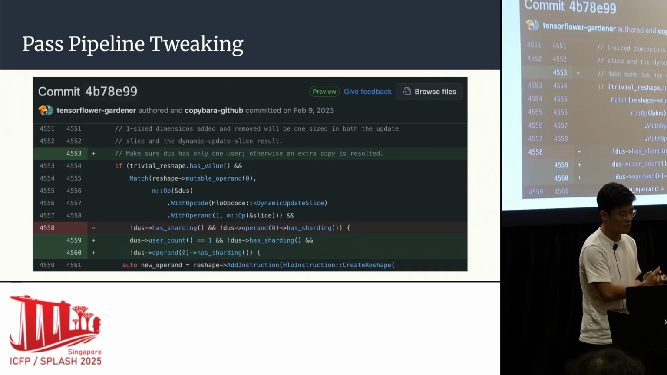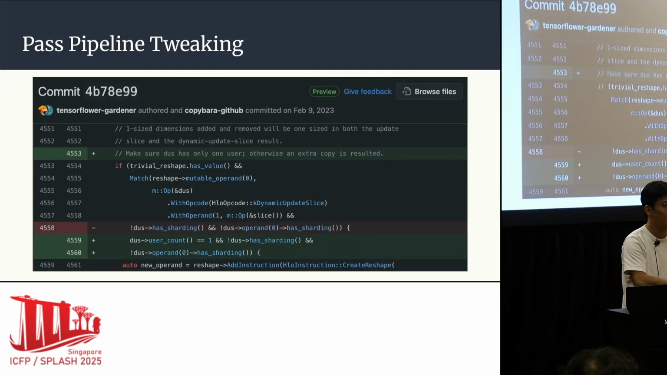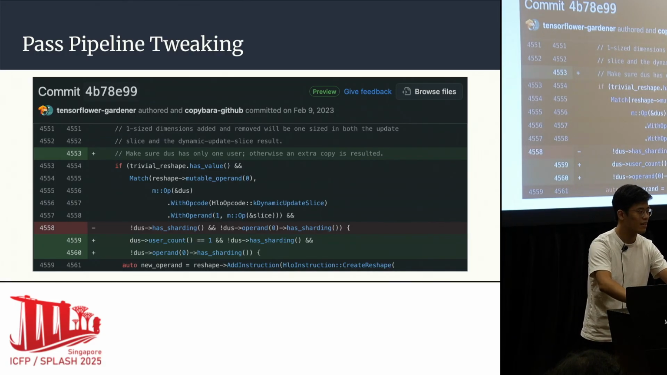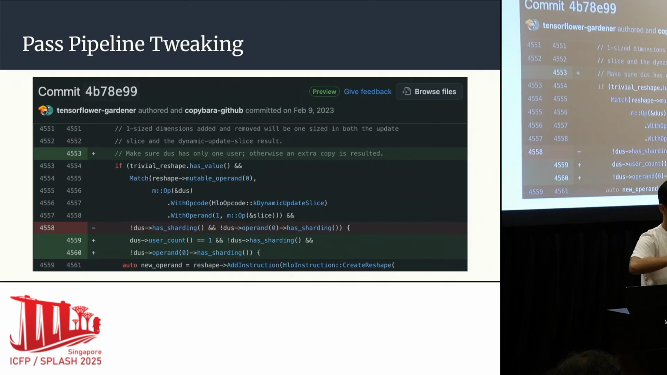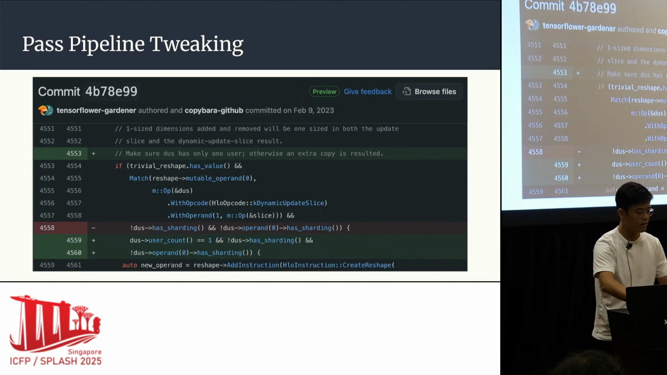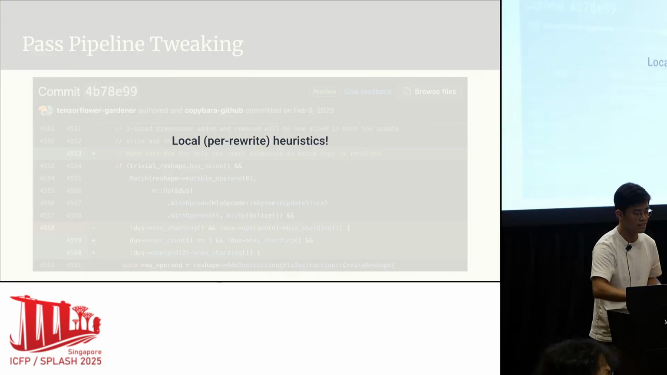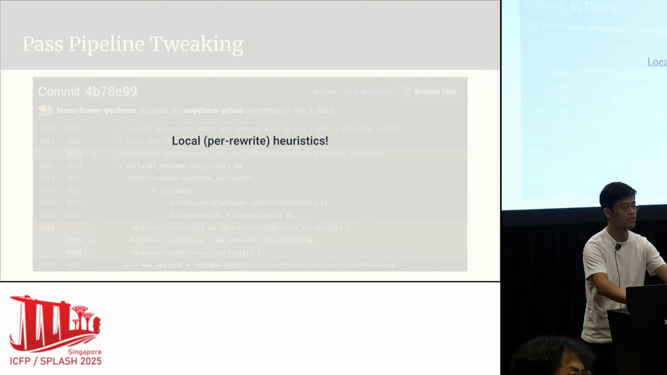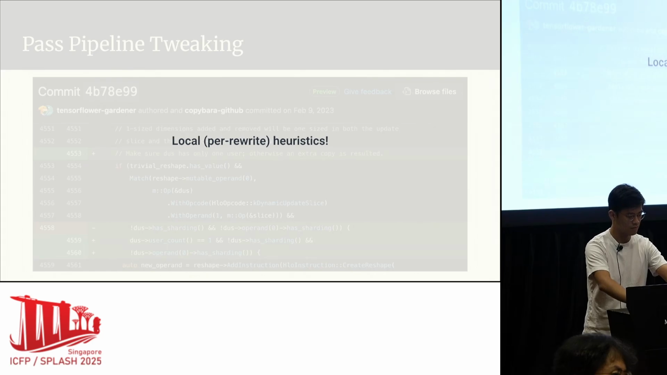Or this commit, which adds a condition to an existing rewrite in an algebraic simplification pass, because when that rewrite was applied, that inserted a copy in some copy insertion pass later on. So this is bad, because not only are there these long-range dependencies between rewrites here and some other later passes, compiler writers need to do this sort of reasoning per rewrite. There's a local heuristics thing going on, and this is not a very scalable heuristic.